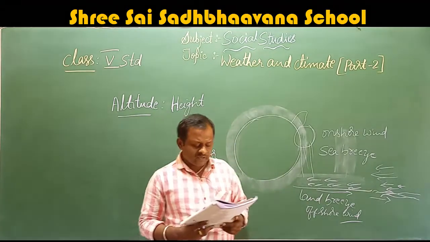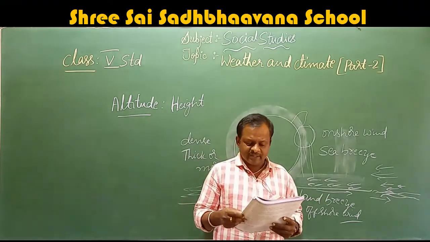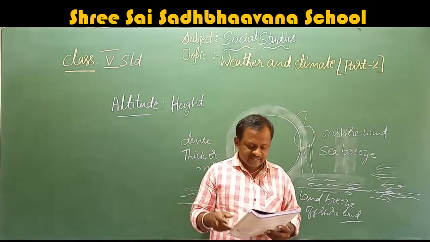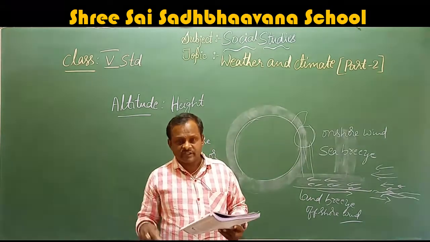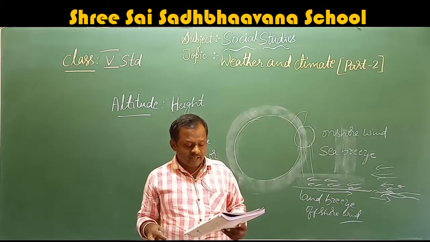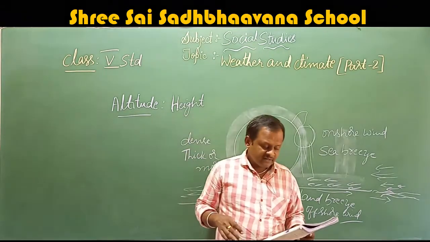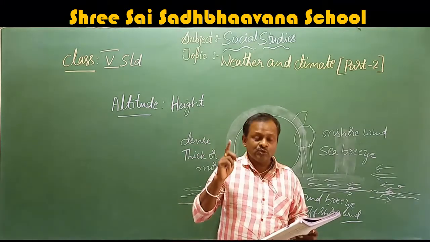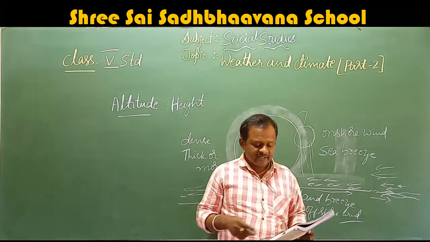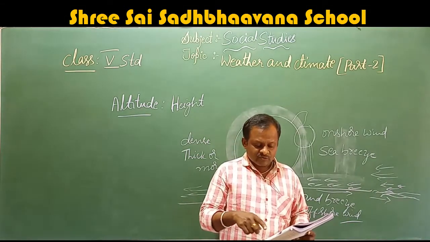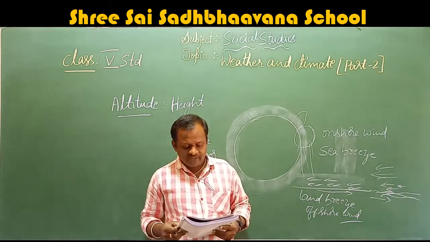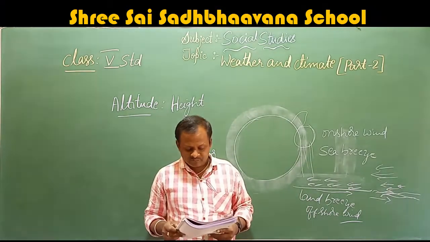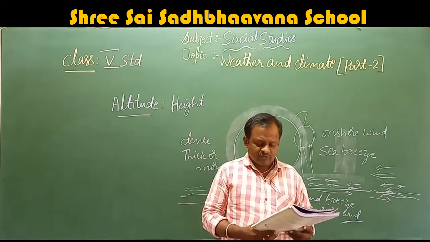The southwest monsoon winds bring rain from June to September, and the northeast monsoon winds bring rain during December and January. Now what we are getting is the southwest monsoon. Up to the month of September, we are affected by the southwest monsoon, and the northeast monsoon winds bring rain during December and January.